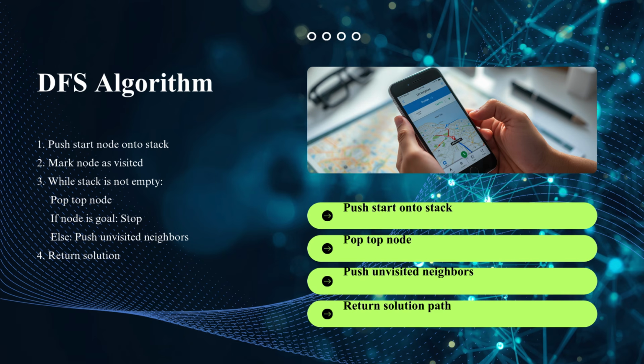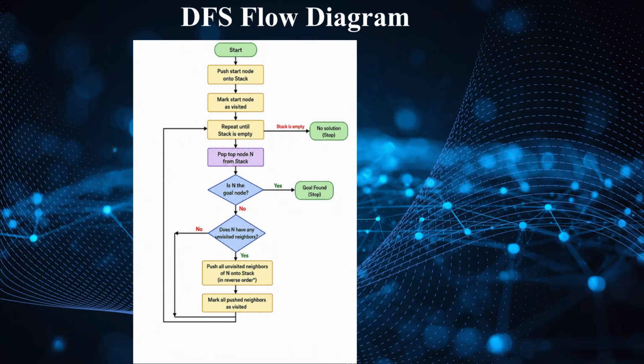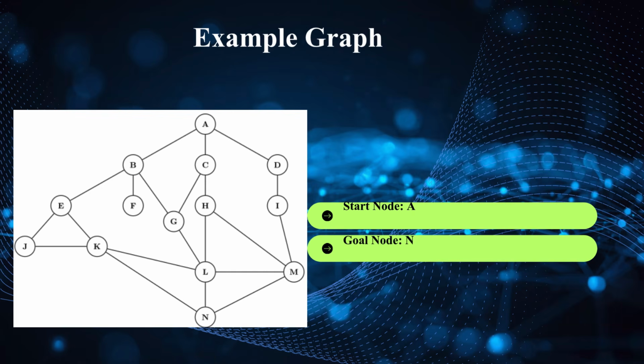To understand this more clearly, let us examine a graph example. Here we see the flowchart for depth-first search. The algorithm starts by pushing the source node into the stack. Then, while the stack is not empty, remove the top node, process it, and push its unvisited neighboring nodes onto the stack. The process repeats until all reachable nodes are explored. In recursive DFS, function calls automatically maintain the stack behavior. Although DFS appears simple, it is extremely important in computer science and AI because many advanced algorithms are built upon it.